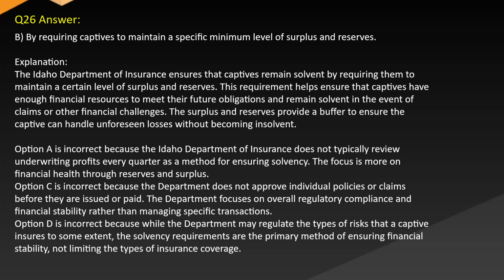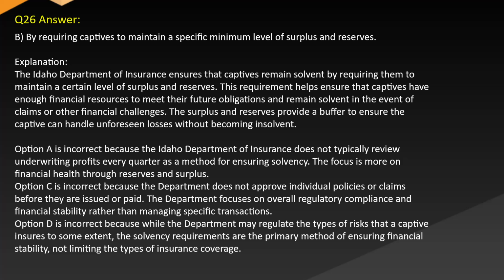Option A is incorrect because the Idaho Department of Insurance does not typically review underwriting profits every quarter as a method for ensuring solvency. The focus is more on financial health through reserves and surplus. Option C is incorrect because the department does not approve individual policies or claims before they are issued or paid. The department focuses on overall regulatory compliance and financial stability rather than managing specific transactions.